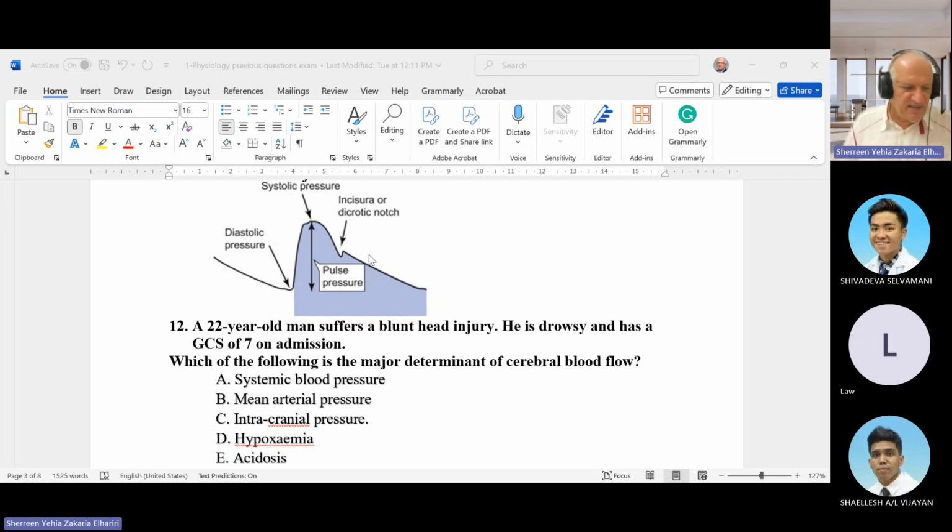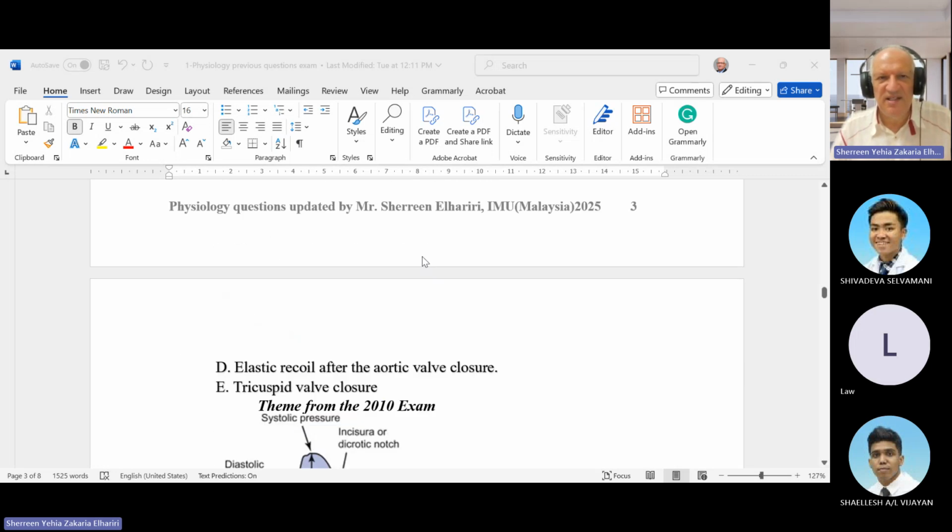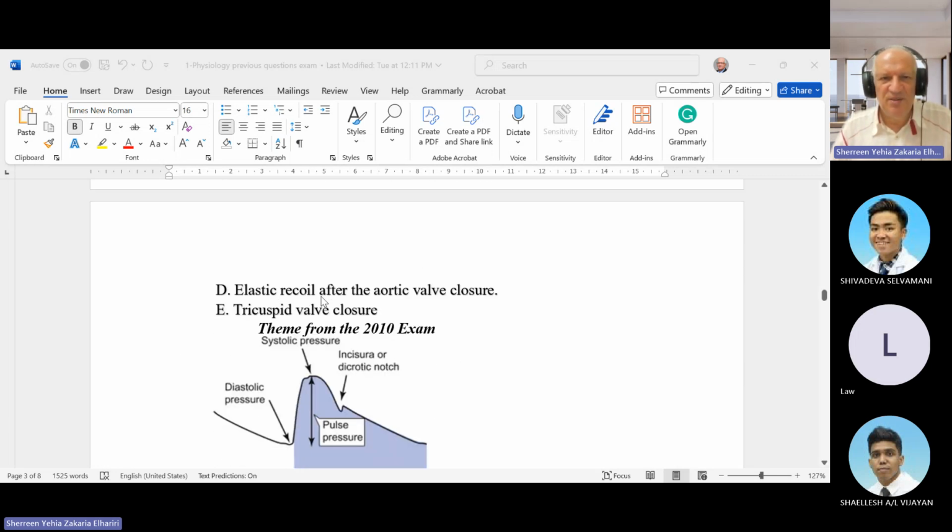So this is just a symbol. This is the incisura. Of course, there is contraction and relaxation, but this is just elastic recoil after aortic valve closure. So this is due to elastic recoil. Okay? And this is the explanation for that.